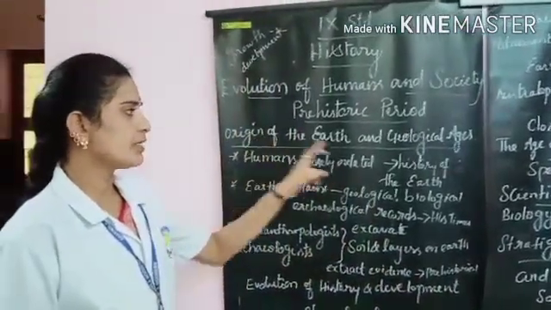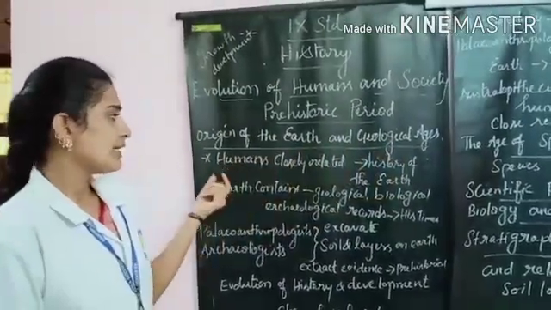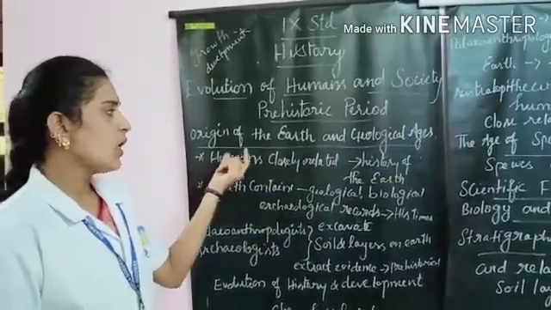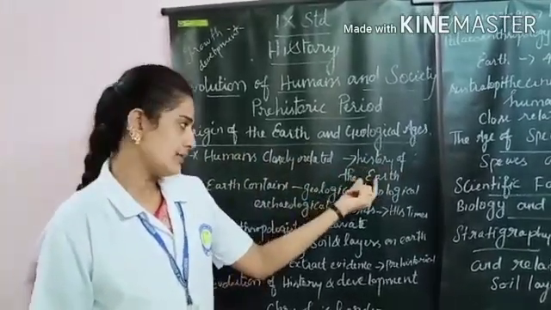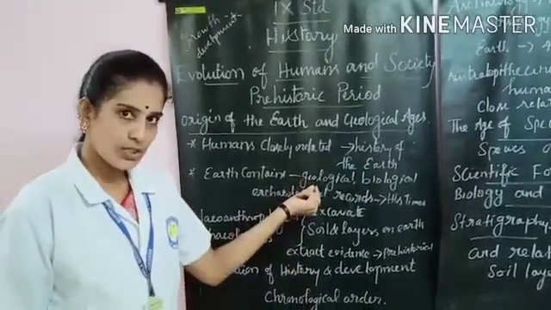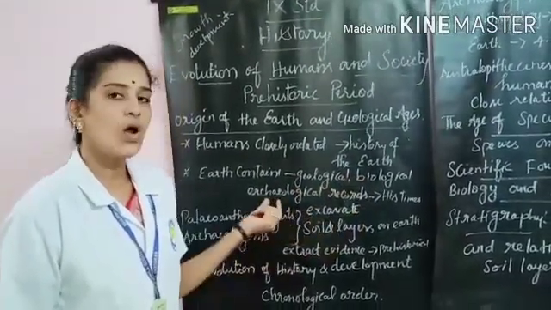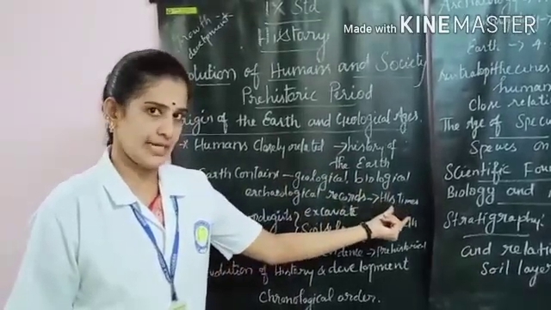Origin of the earth and geological ages. The history of humans is closely related to the history of the earth. The earth contains geological, biological, archaeological records of historical times.